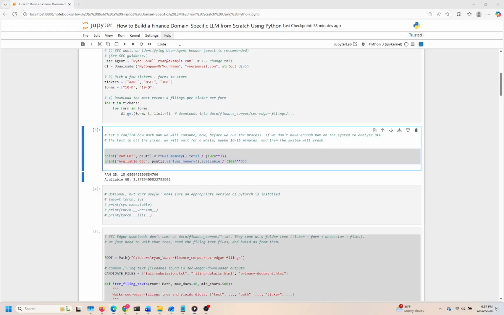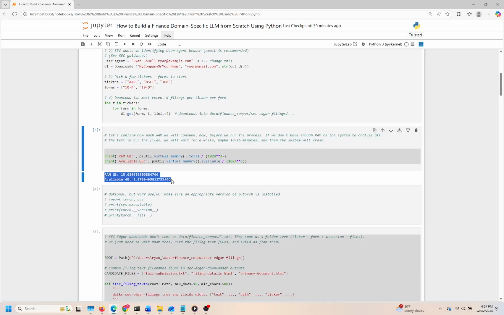We begin by retrieving the total amount of RAM on the system and then determine how much of that is currently available for our use. This is accomplished using the psutil library, which provides handy functions to easily access system resources. The total memory gives us a sense of the overall capacity of our machine, while the available memory indicates what we can allocate to our analysis tasks right now.